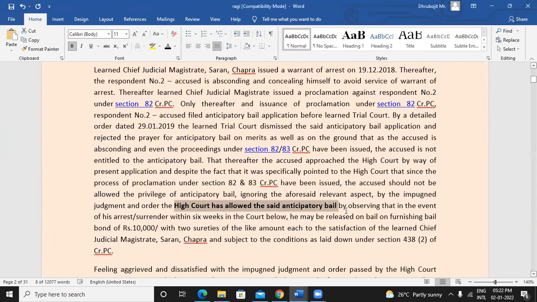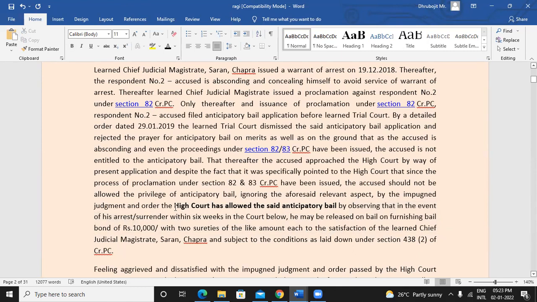So the High Court allowed anticipatory bail, though the trial court had rejected it, ignoring all of these situations. It observed that in the event of his arrest or surrender within 6 weeks in the court below, he may be released on bail on furnishing a bail bond of 10,000 rupees with 2 sureties of like amount each to the satisfaction of the Chief Judicial Magistrate.